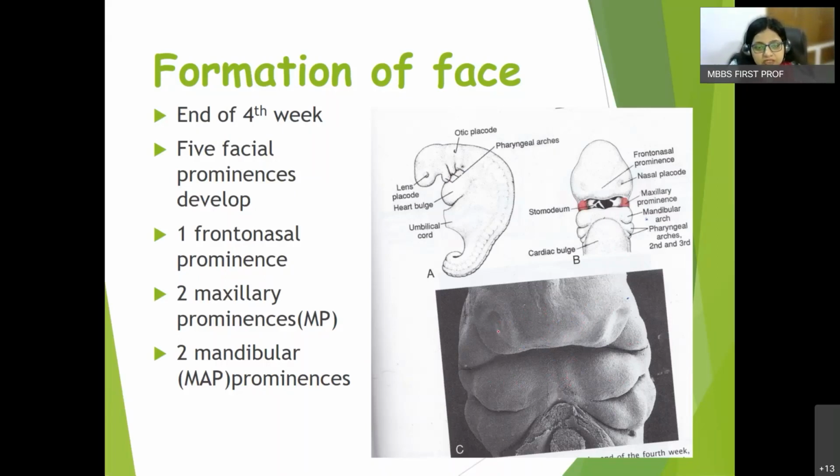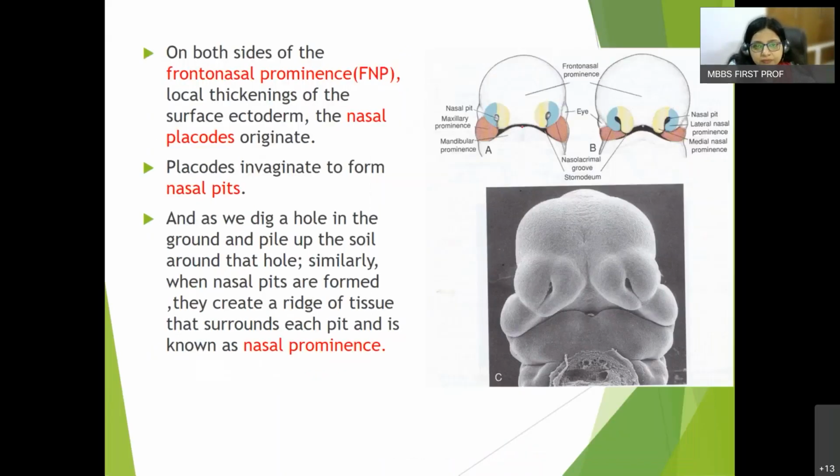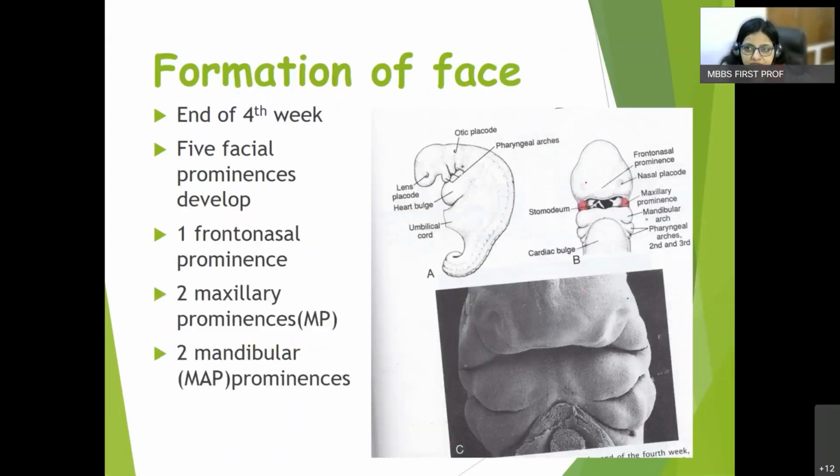Now in this frontonasal prominence, nasal placodes develop. See? I'll show you in the next picture. Here you can make out the nasal placodes. See, from the surface ectoderm, the nasal placodes appear in the frontonasal prominence and they undergo invagination to form the nasal pits. So these are the pits actually, whereas in the initial one, you can see a depression. This is the nasal placode. Okay.